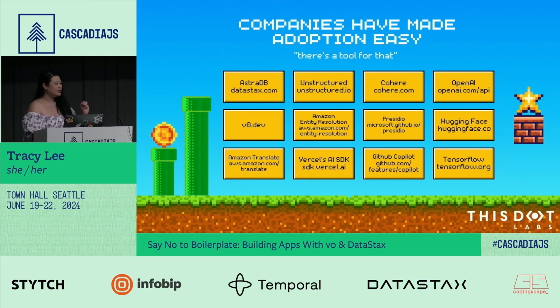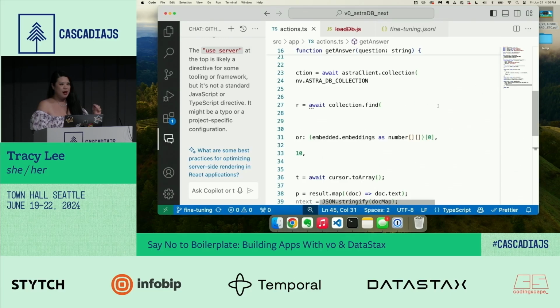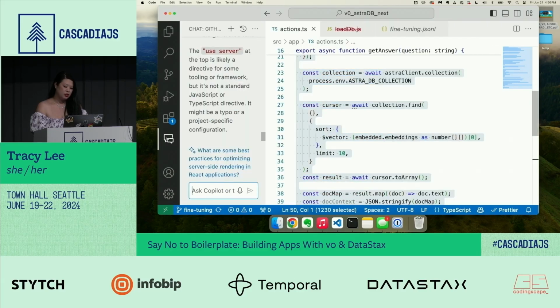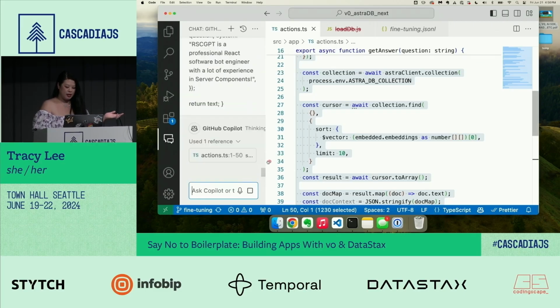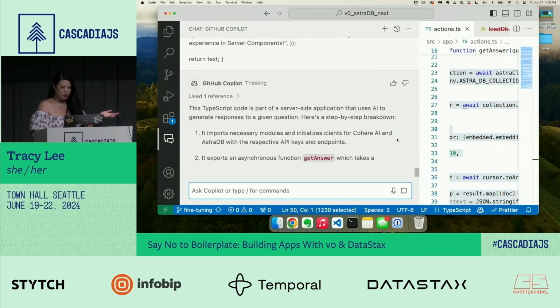GitHub Copilot, I didn't show you that. I was going to, but this is so cool. And the reason why I love it so much is because, first off, if you're going through code and maybe you're not a Java developer and you're going through Java code and you partially understand it, right? Or if you're a beginning developer and you don't have a senior developer with you at all times explaining it to you, you can actually just say, what does this code do? And I can just copy paste that, and it's going to tell me. So how cool is that?